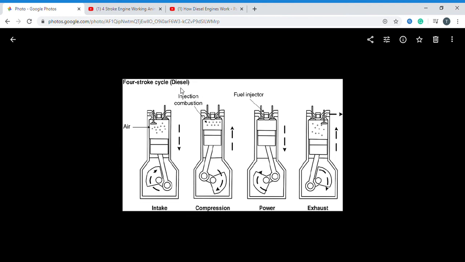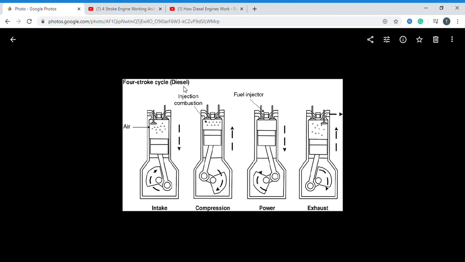Here also, diesel engines are classified into four stroke and two stroke. In that, we are now discussing the four stroke cycle. Okay. Here you observe that another name for the diesel engine is compression ignition engine, that is CI engine. Another name is diesel cycle engine, that you can remember. Same criteria, the piston moves from here also.